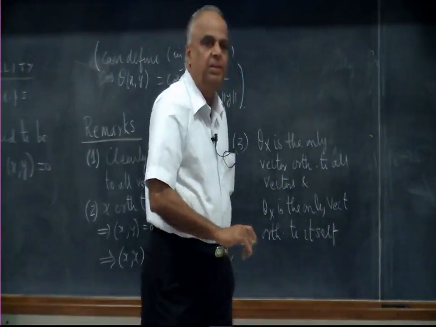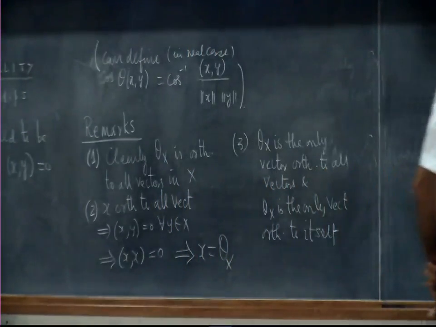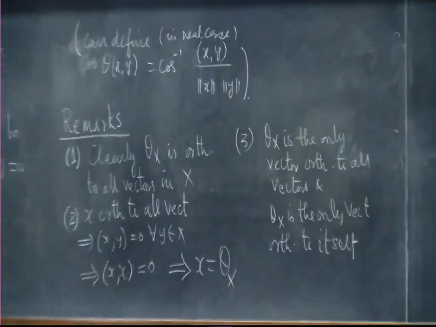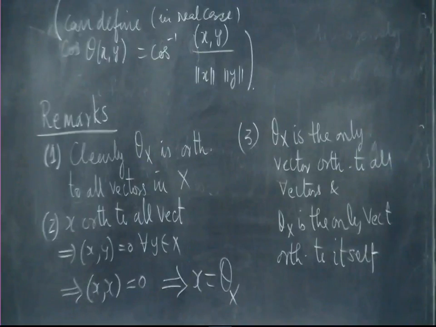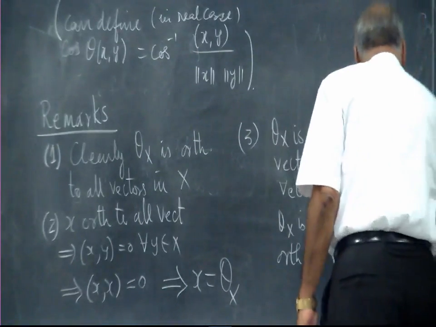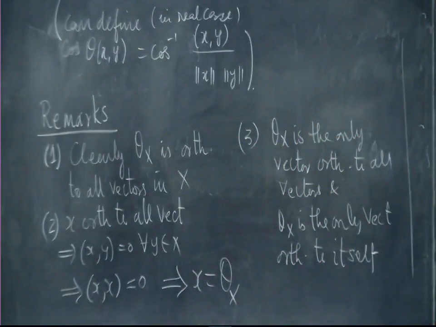By this definition of orthogonality, the inner product must be 0. In fact, in many of the proofs, in order to show that something is the 0 vector, we will be showing that it is orthogonal to all the vectors, and therefore it must be the 0 vector. A very complicated way of saying something is 0. Okay?